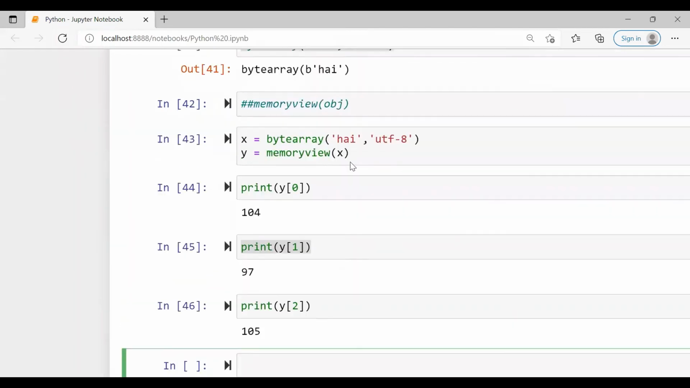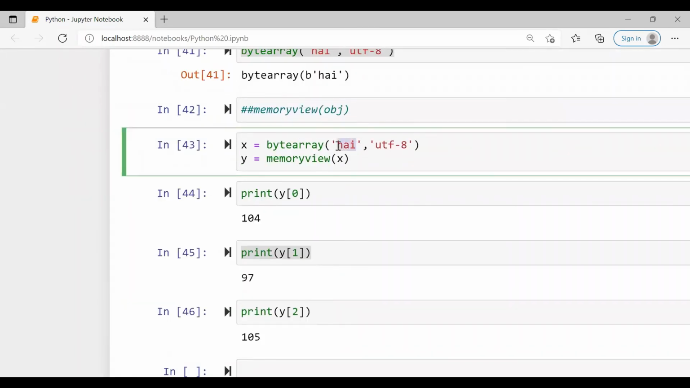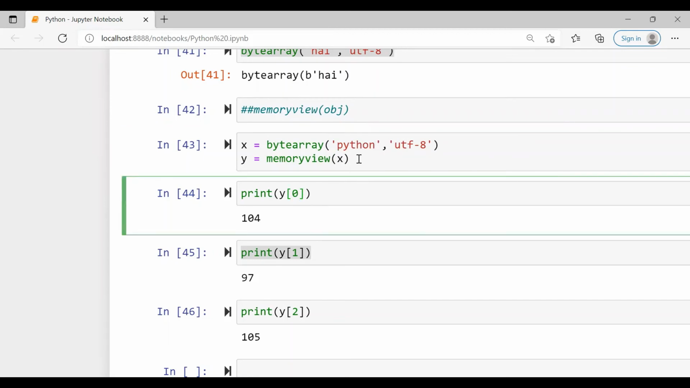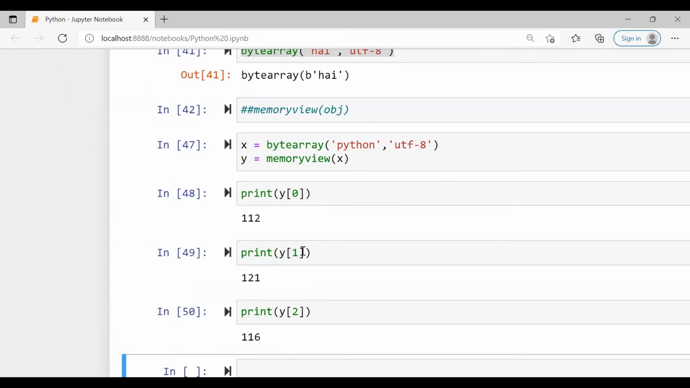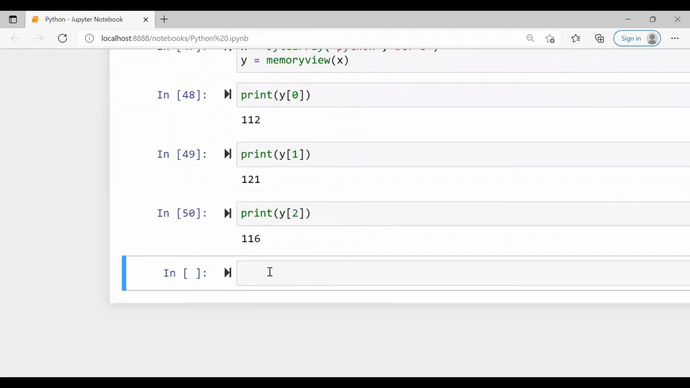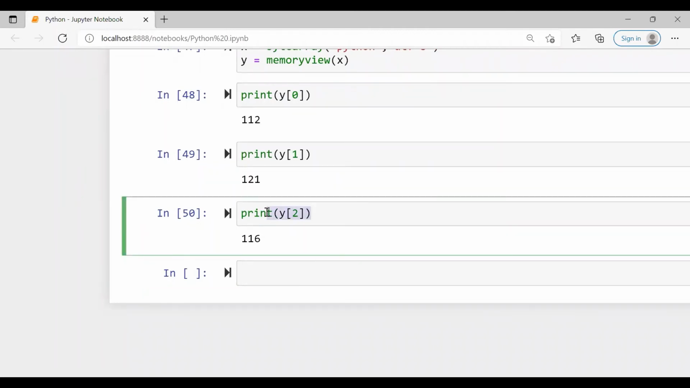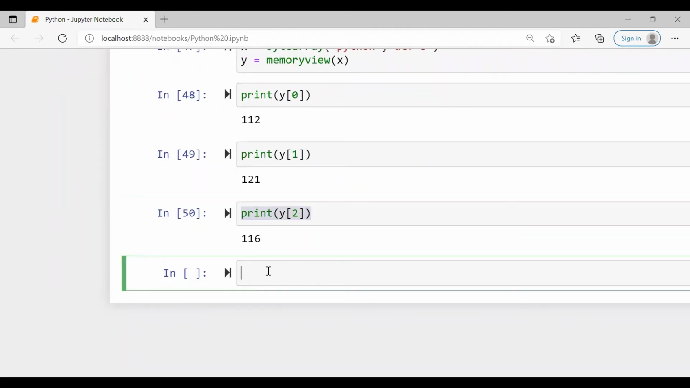Now I can also change the string. Let's write Python. So how many characters are there? We have 1, 2, 3, 4, 5, and 6. That is, it goes from 0 to 5. So again, let us run this. So it is y of 0, y of 1, y of 2. So you can see the change in the memory view. We have other elements also because there are 6.